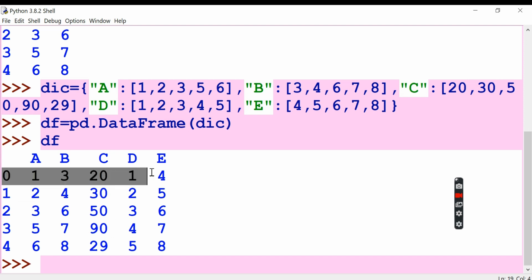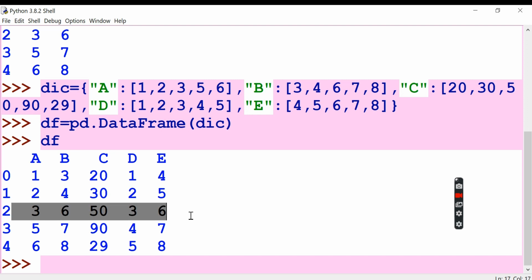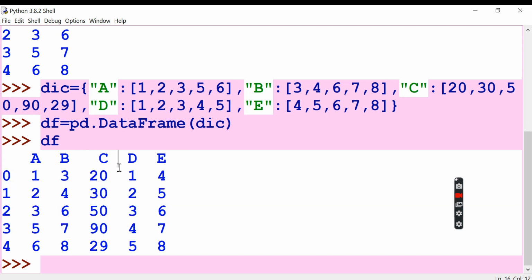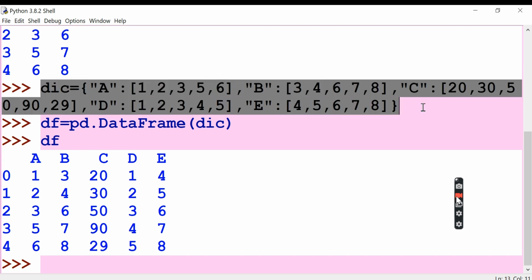This is a row, this is a row, but this is a column, right? This A, B, C, D, E is a column. So the system generates column names automatically, it takes this one. So according to that, if you want to say that, we're just going to copy this one. I'm going to copy this one, and I'm going to make some other changes.